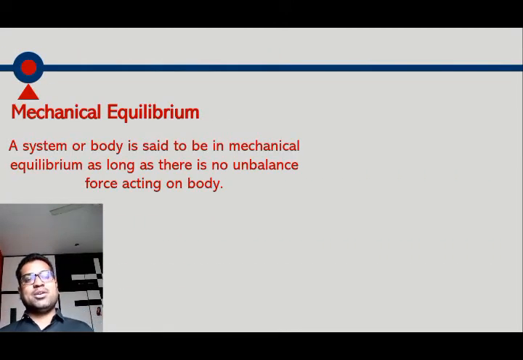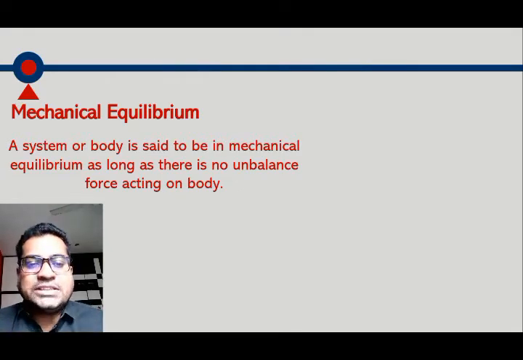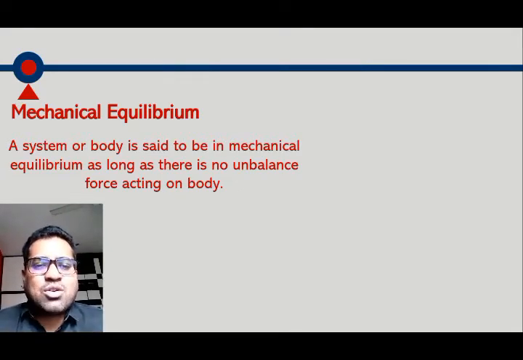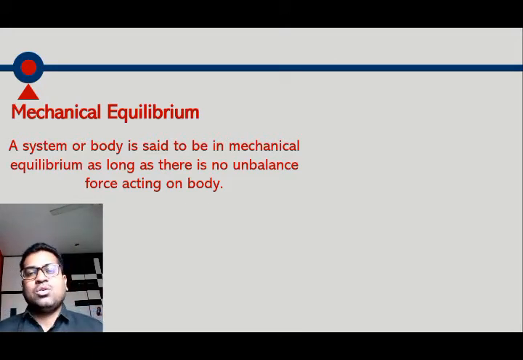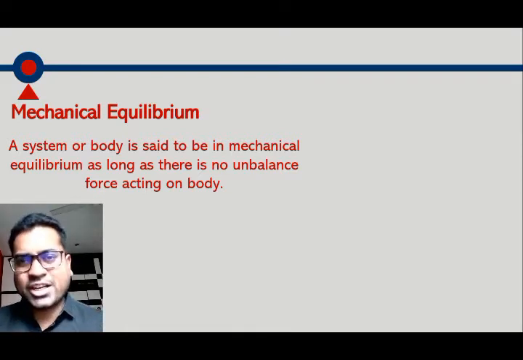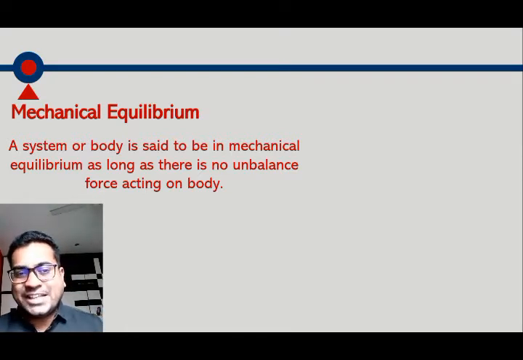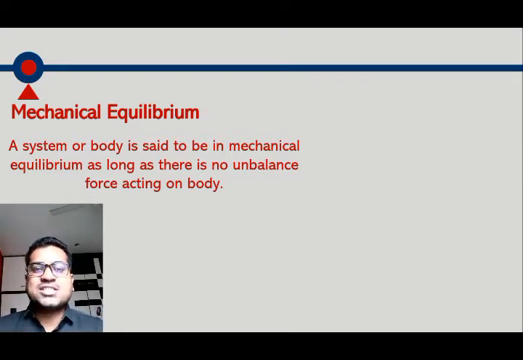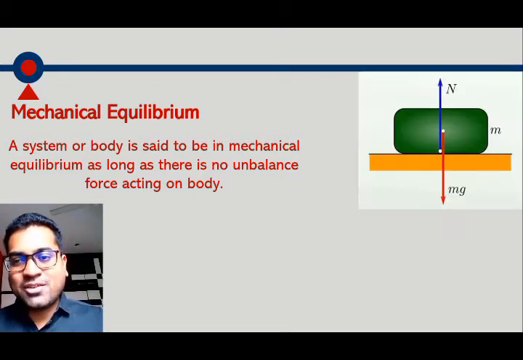First, mechanical equilibrium. A system or body is said to be in mechanical equilibrium as long as there is no unbalanced force acting on the body. Equilibrium condition means if there is no unbalanced force acting on a body, there is no acceleration on the body, so the body is at rest or in uniform motion. That is the condition of mechanical equilibrium.